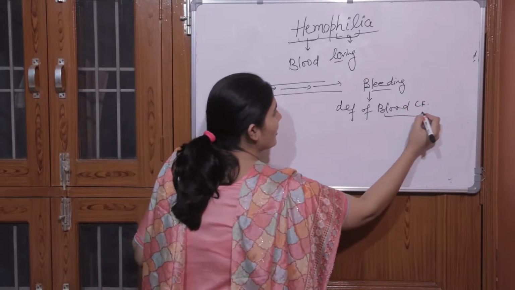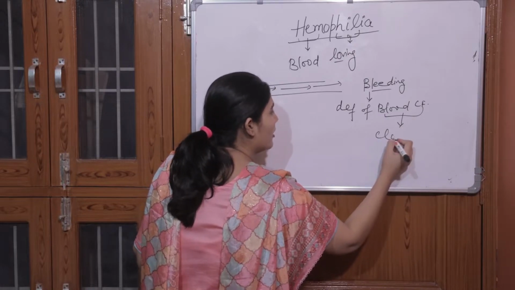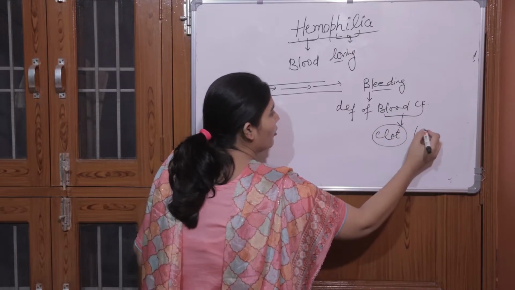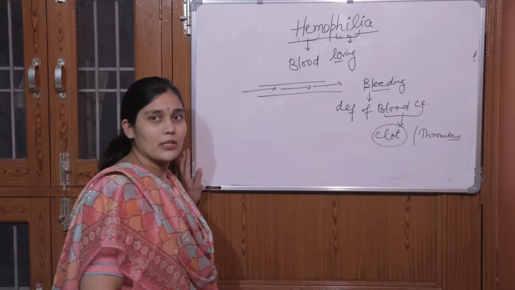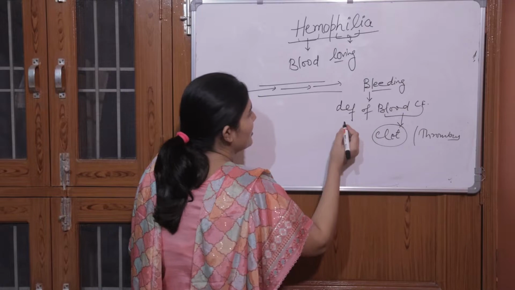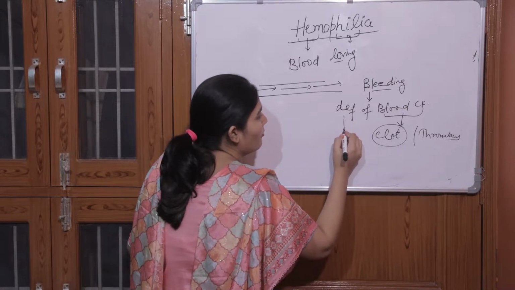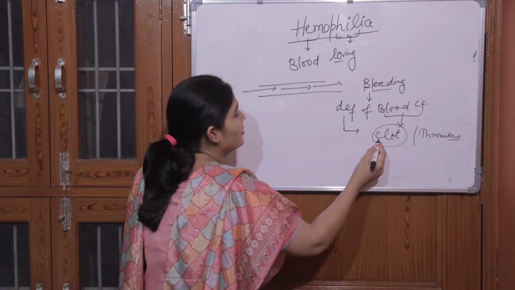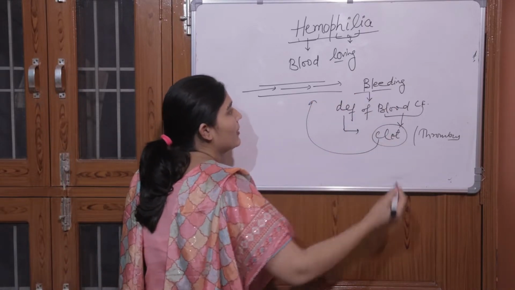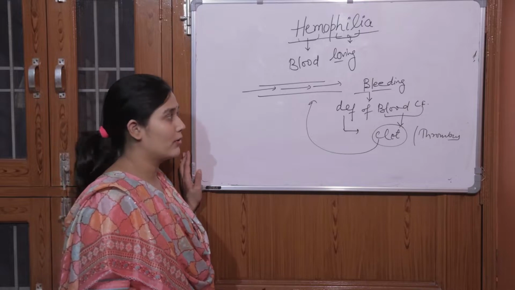These clotting factors are helpful in clot formation or thrombus formation. Because of the deficiency, there is no clot formation, so the person will be having bleeding episodes.